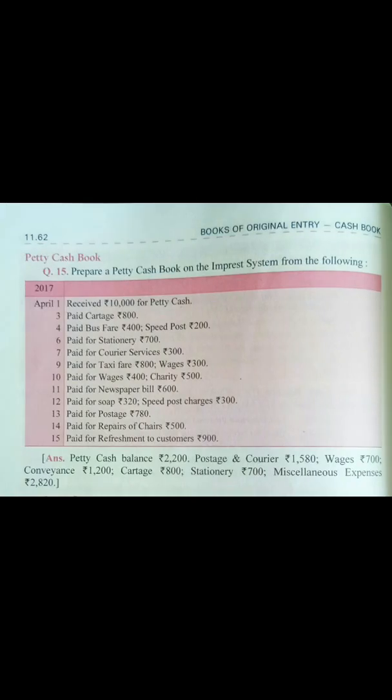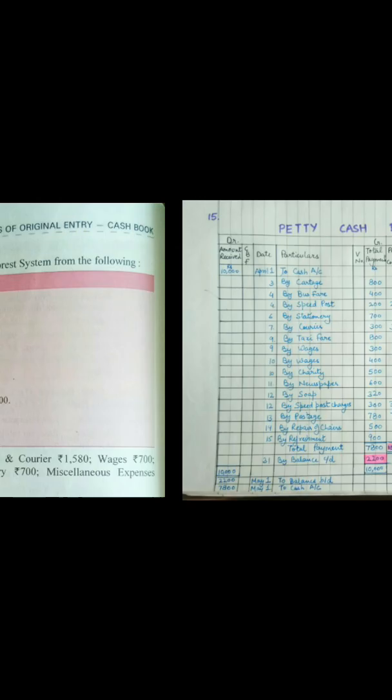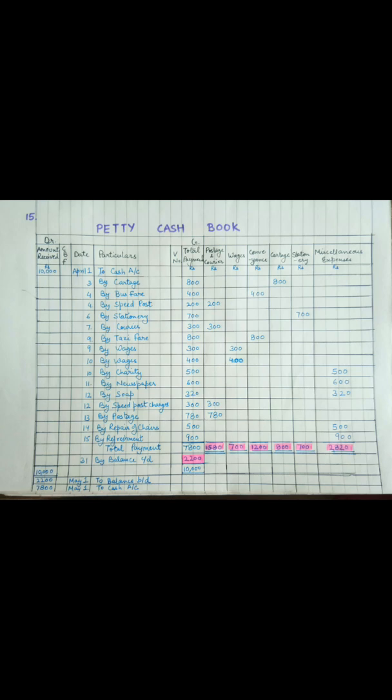expense was on 6th April. Paid for stationery. That means 700 rupees have been paid for the stationery. So in the petty cash book I have written in the date column 6th April, and in particulars By Stationery, and the amount of 700 has to be entered in the stationery column, and in total payments as well.